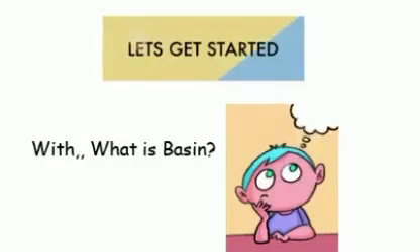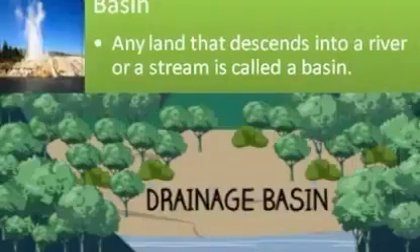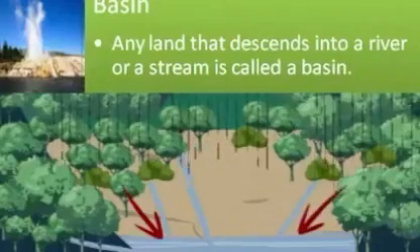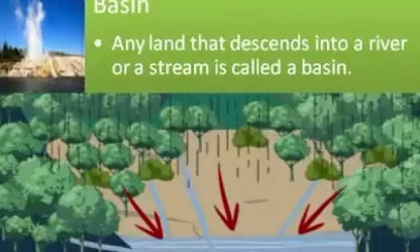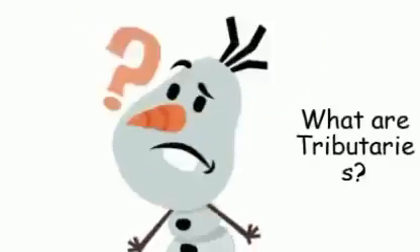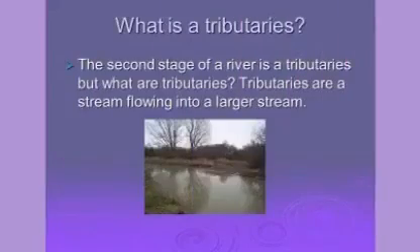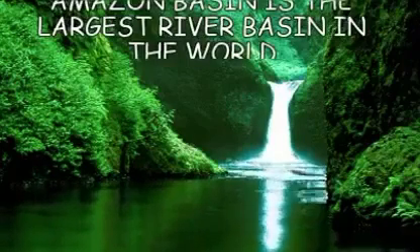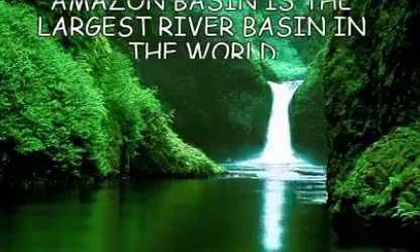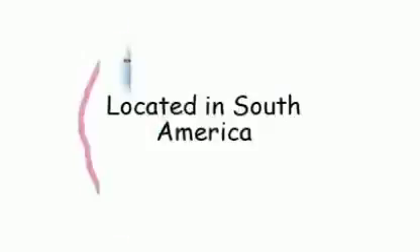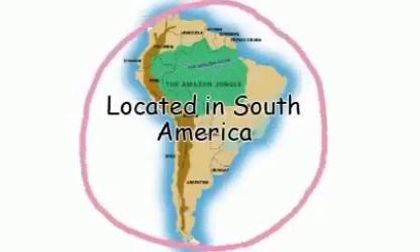Now let's begin with what is basin. Basin is an area drained by a river or its tributaries. Now what are tributaries? Tributaries are small rivers that join the main river. Amazon basin is the largest river basin in the world. It is located in South America.